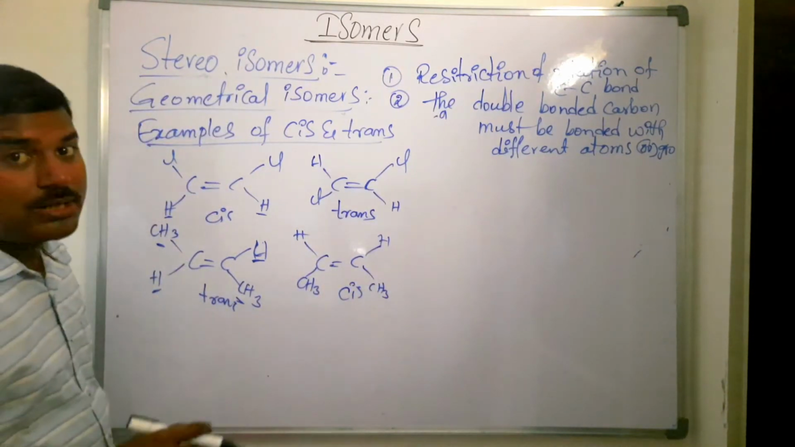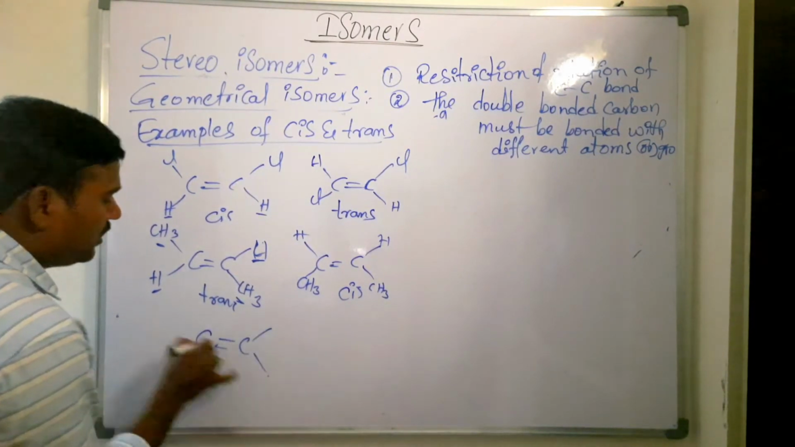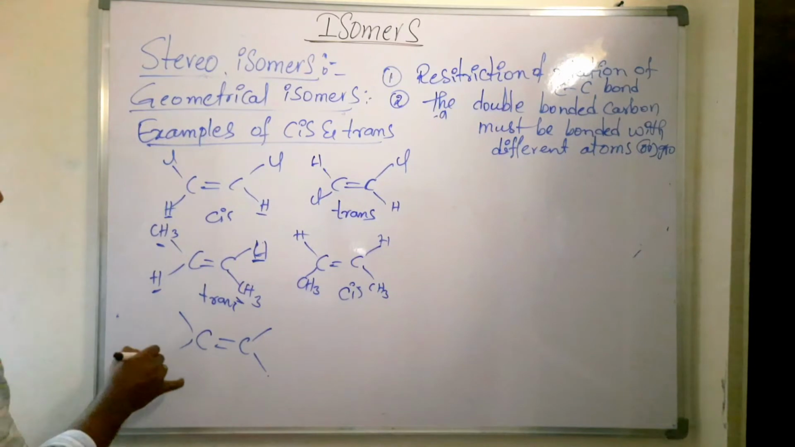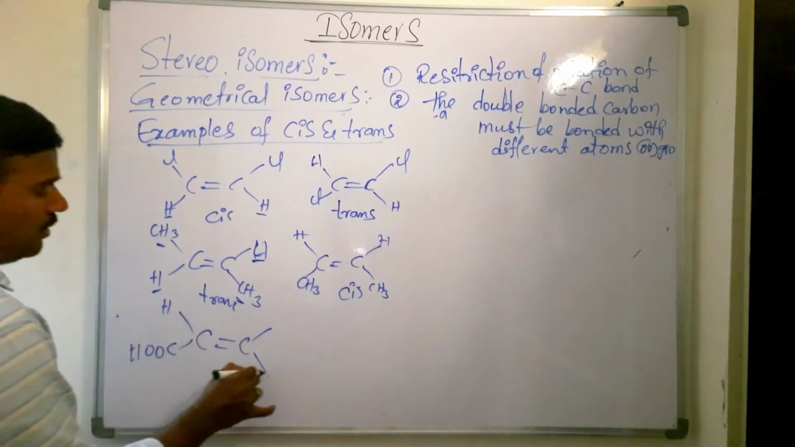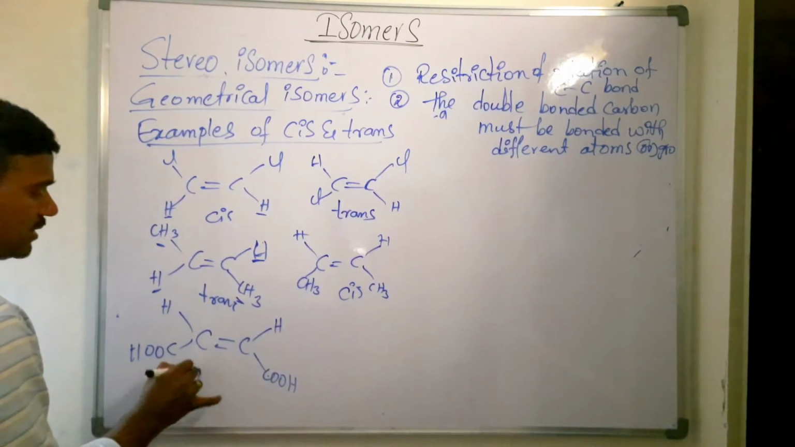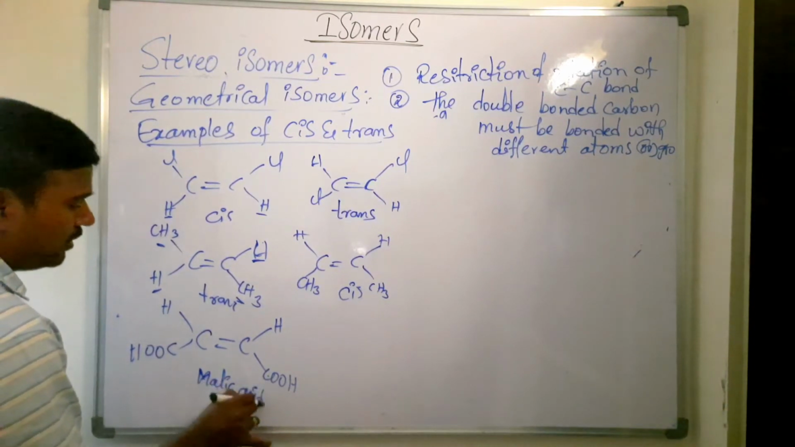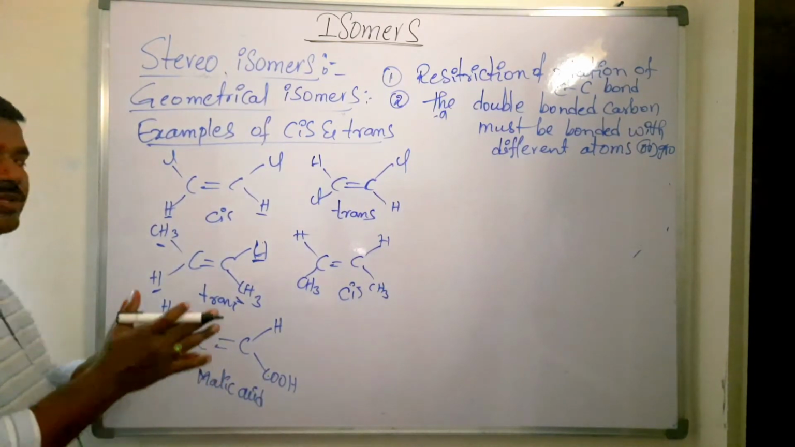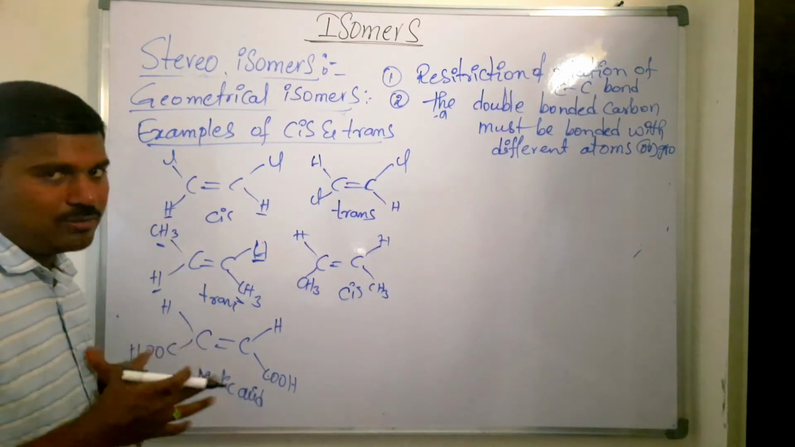And you take maleic acid and fumaric acid. So this is maleic acid, COOH, H. This maleic acid is the more stable one because the two acid groups are on the same side of the double bond, and these two are involved in hydrogen bonding.